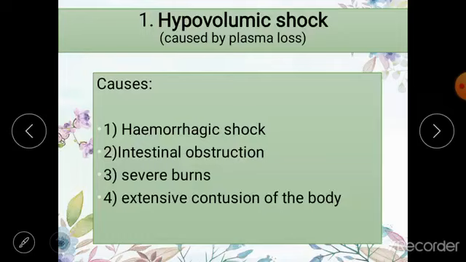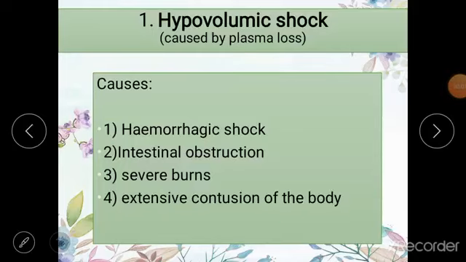But when your skin is lost, your blood vessels are denuded and exposed to the environment, and there is very rapid loss of fluid from these blood vessels. Also, because of damage from heat and burns, your blood vessels become leaky and a lot of fluid is lost from these sites of burn. Same is the case with extensive contusions of the body.